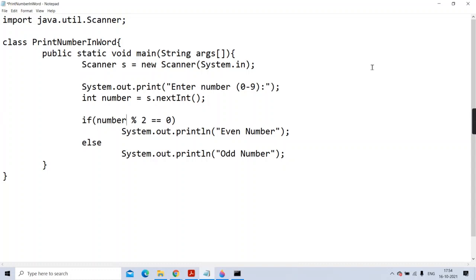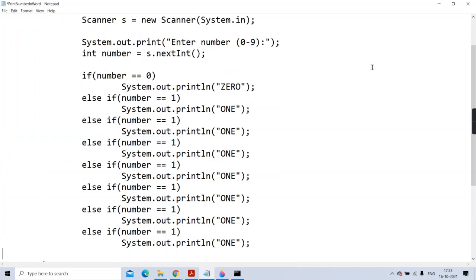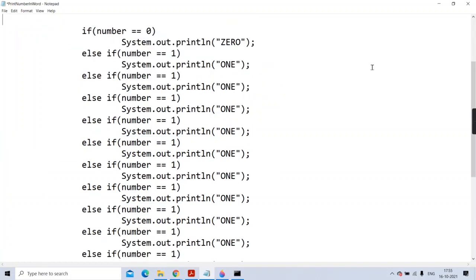Now we will start with: if the number is equal to 0, we will give message as 0. Otherwise, we'll check whether number is 1. Yes, so we will print 1. And this way, now I'm going to copy paste.